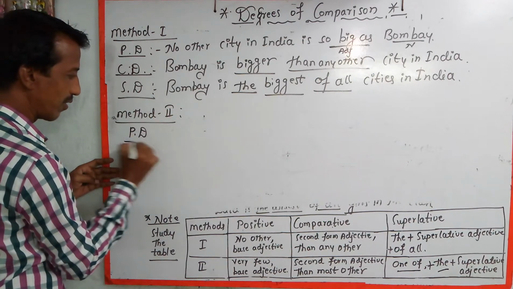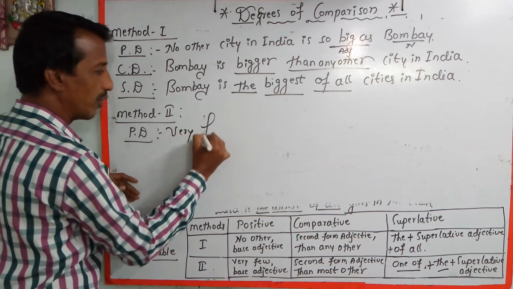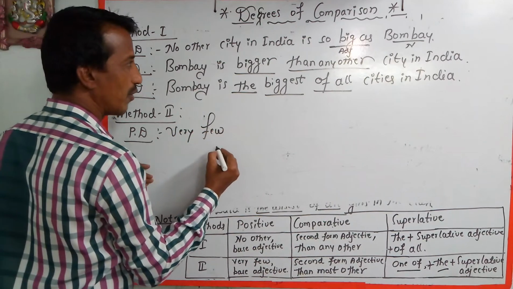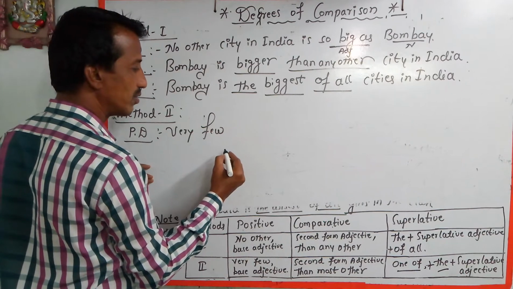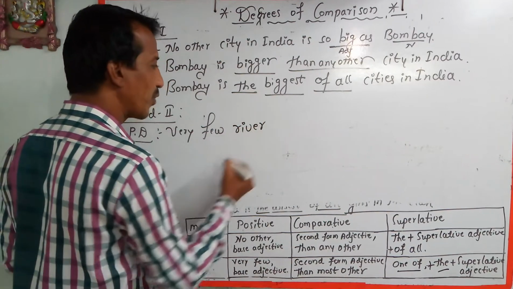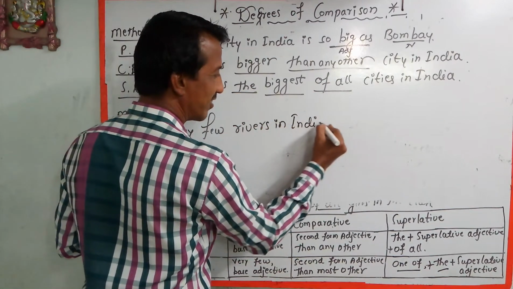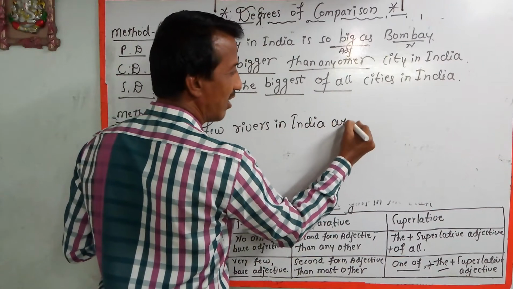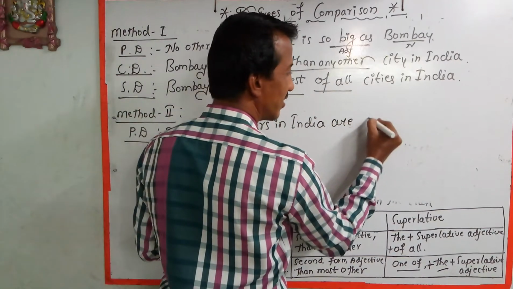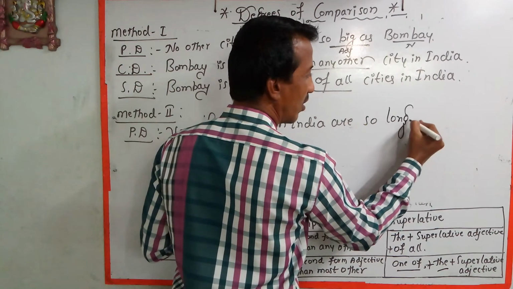And method 2, positive degree: very few.